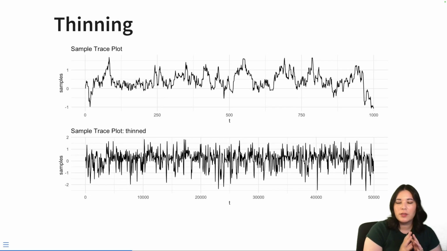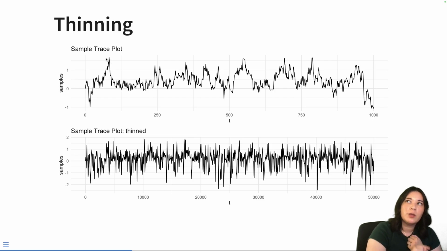Okay. So the last hyperparameter for Metropolis-Hastings that I want to talk about is thinning. Thinning, in essence, is taking all of the samples from your chain and only taking every nth sample. So for instance, if we have the trace plot at the top, you can see that there's a lot of autocorrelation, meaning that different samples essentially affect the samples around them. You can see that happening here.